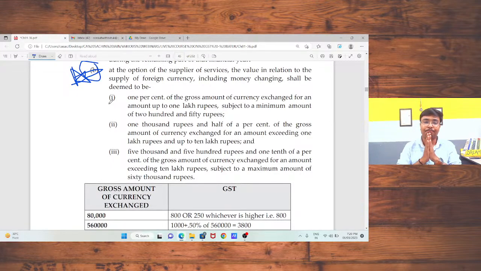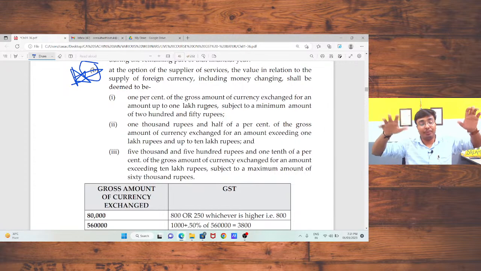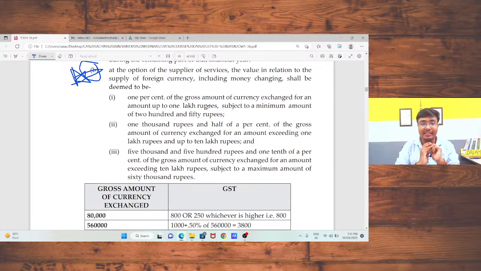The second point, sir, is my composition scheme. In case of the composition scheme, what is the value of supply? If the amount is up to 1 lakh rupees, that is, I want to convert up to 1 lakh rupees to a foreign currency, in that case the value of supply will be 1% of the gross amount of currency exchanged, for an amount up to 1 lakh rupees, subject to a minimum of 250 rupees.